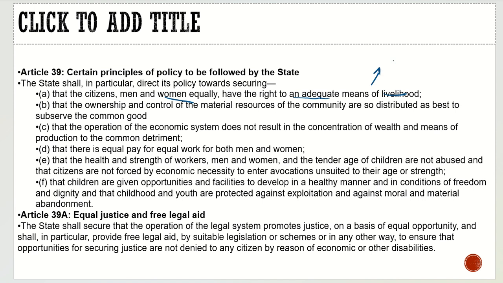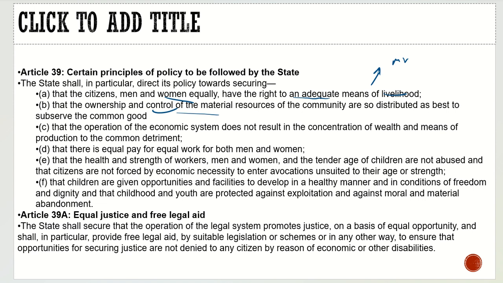For example, we brought in MGNREGA, so that at least they should be earning something. As I told you, these DPSPs are the to-do list for the government. Then, that the ownership and control of the material resources of the community are so distributed as best to subserve the common good. They abolished the zamindari system.